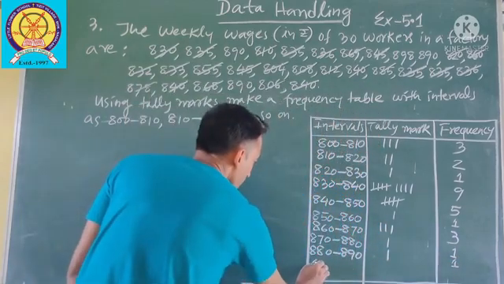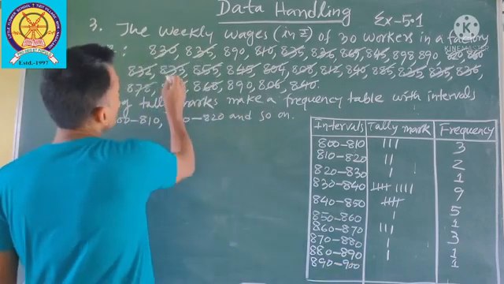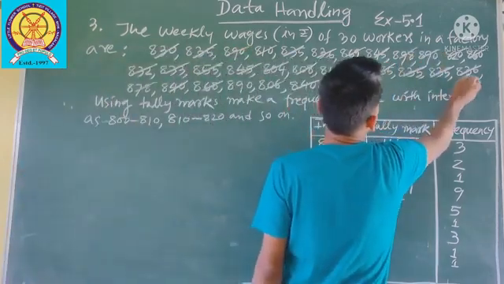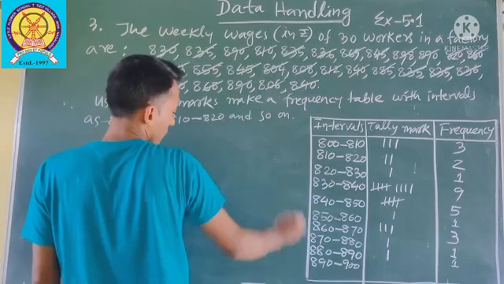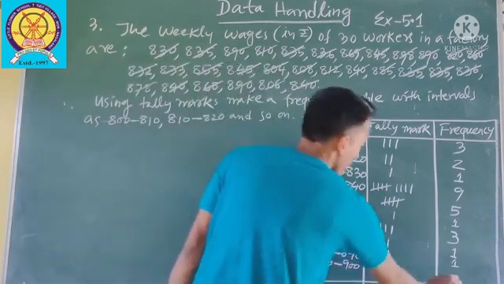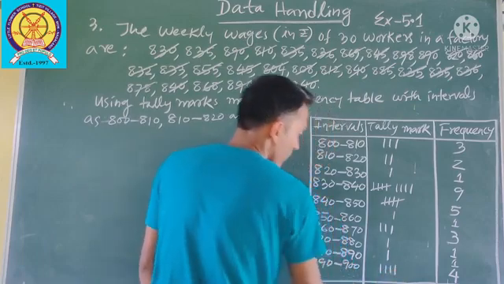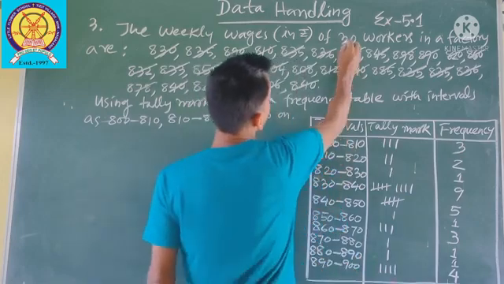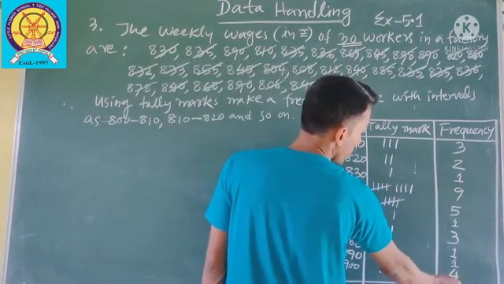Next 890 to how much? 900. 1, 2, 3, 4. You see all the data is already cancelled. That means our table is over. Total, you see the total of this frequency. How many workers are there? We have 30 workers. So when you find the total, you have to get 30 here.